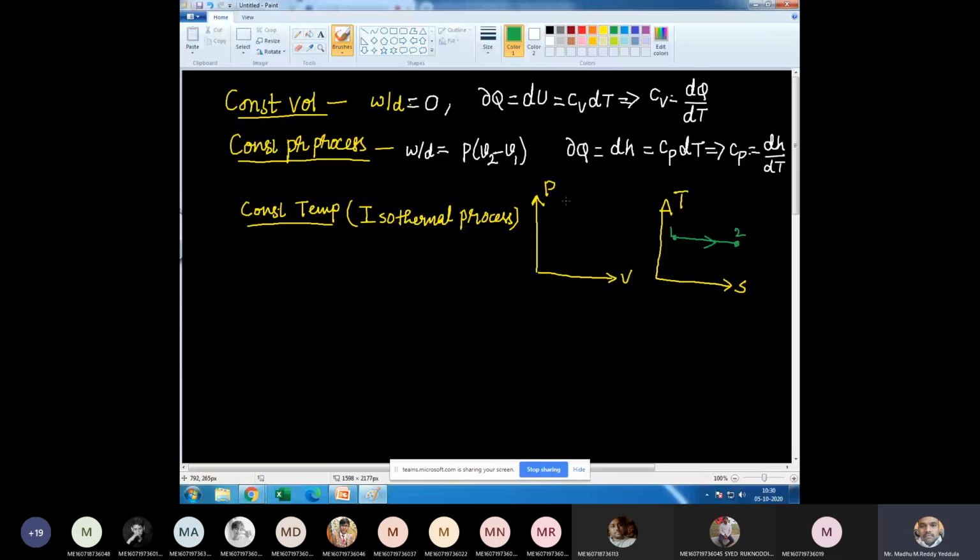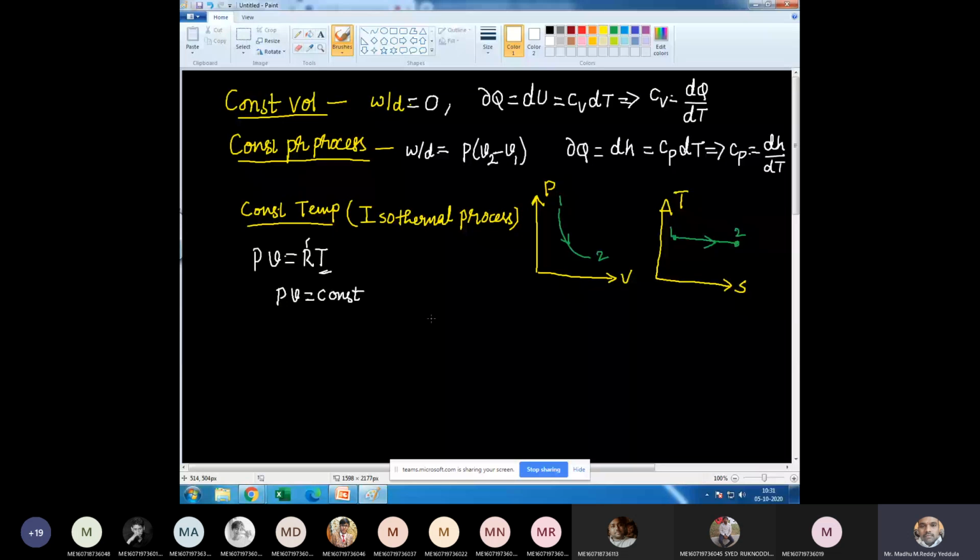Whereas coming to the PV diagram, it is a curve from 1 to 2. This is the expansion process. Okay. Now, first we will write the governing equation. From the equation of state, we know PV is equal to RT, right? And for an isothermal process, the temperature is constant and R is constant for a particular gas. Therefore, I can write PV is equal to constant. PV is equal to constant is the governing equation for isothermal process.